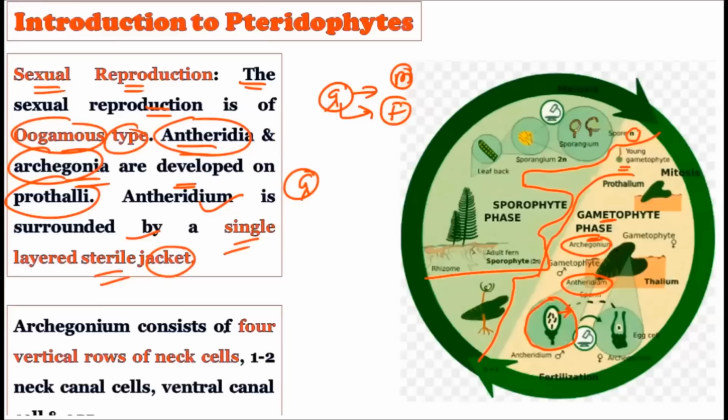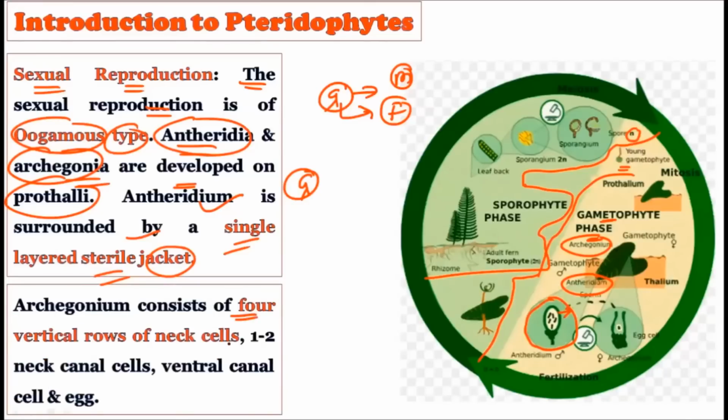Now consider that the archegonium consists of 4 vertical rows of neck cells, 1 to 2 neck canal cells, and the ventral canal cell, and the egg is also present. See, inside here we have the egg cell. So here we have the anthrozoids, and here we have the egg cell. So the antheridium and the archegonium are produced on the gametophyte.